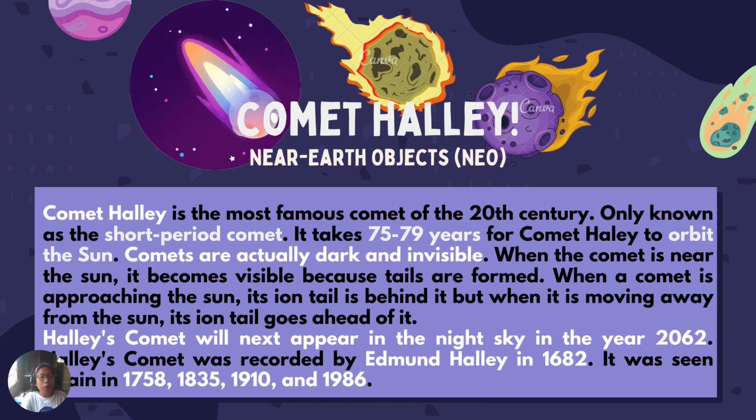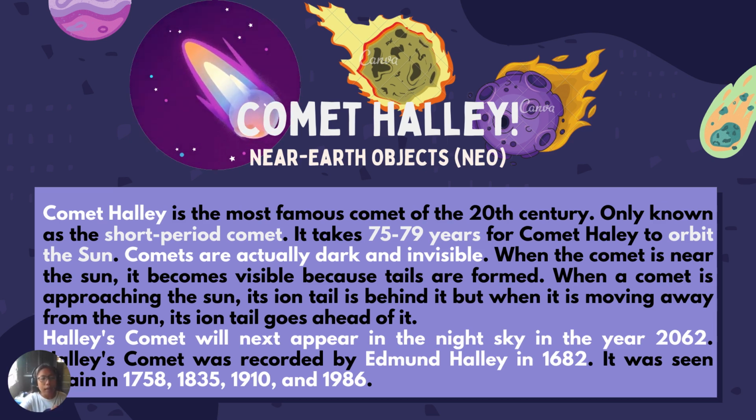Okay? So, when the comet is near the sun, it becomes visible because tails are formed. As you can see in this image, this one is the tail. When a comet is approaching the sun, its ion tail is behind it, but when it is moving away from the sun, the ion tail goes ahead of it. Meaning to say, when it is nearing the sun, you can see the tail. And when it's moving away from the sun, that tail becomes its head.